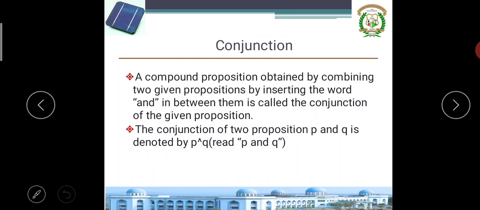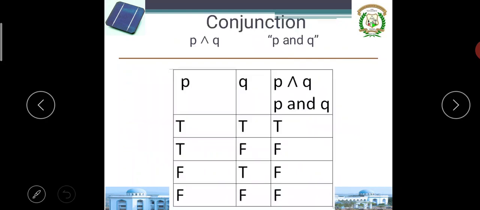If I take two statements P and Q, a compound proposition obtained by combining two given propositions by inserting the word and is called conjunction. I am making a link, a connectivity, between these two statements by inserting and in between them. The conjunction of two propositions P and Q is denoted by this symbol. You can read it as P and Q. Observe how the truth table works.